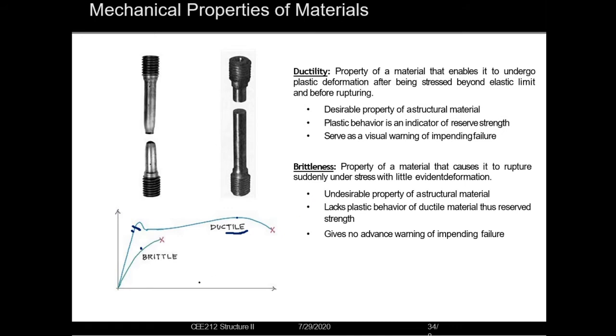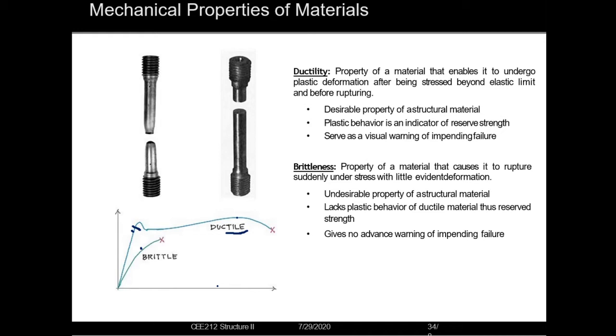So which type of behavior is more preferable for our structure? We know that if the load imposed on our structure crosses the design load, that means the total capacity of the structure, then it will fail suddenly if we are building our structure with brittle material.